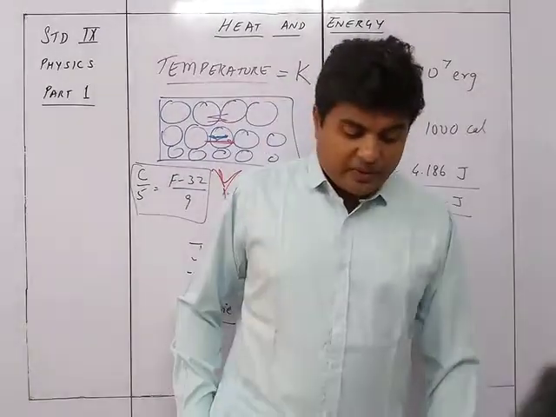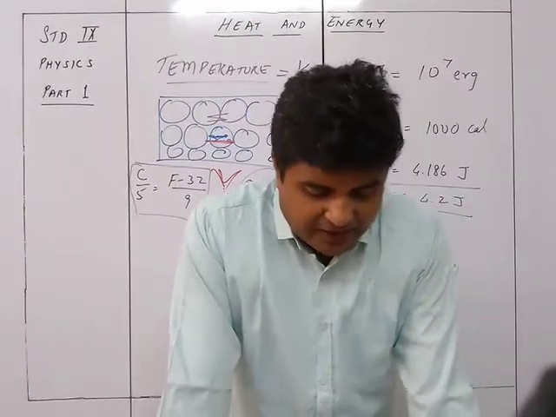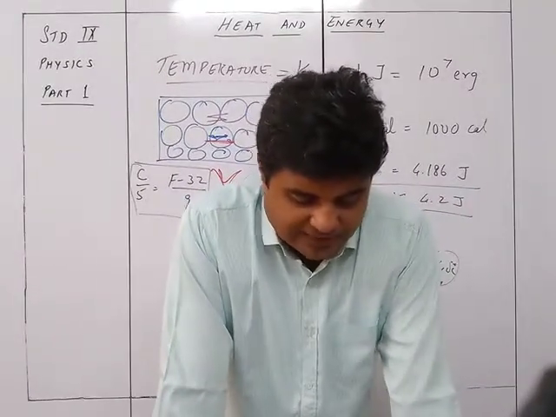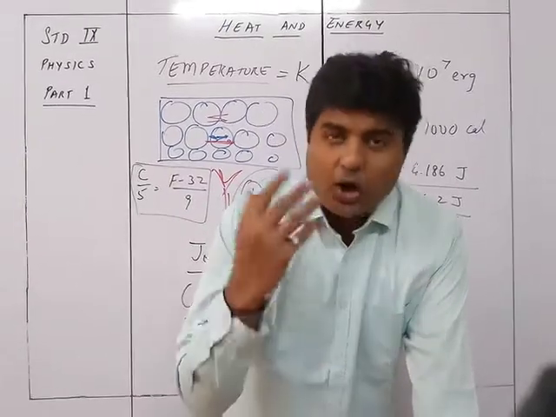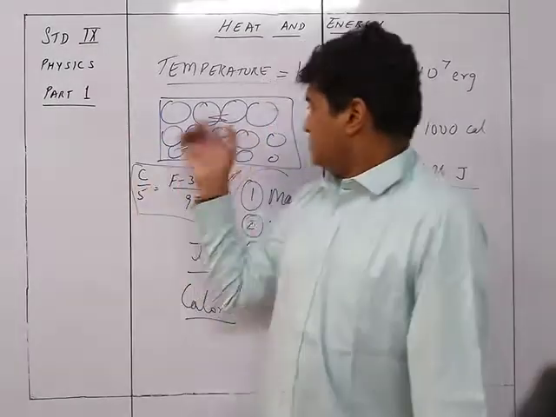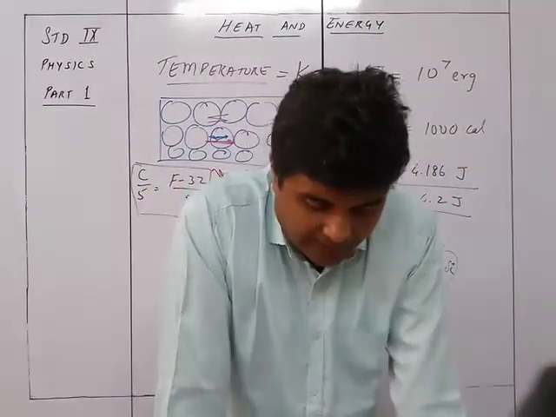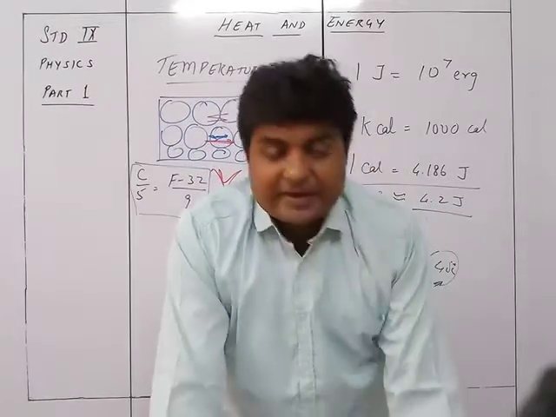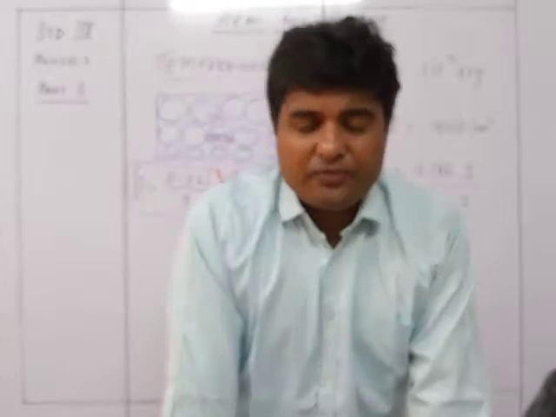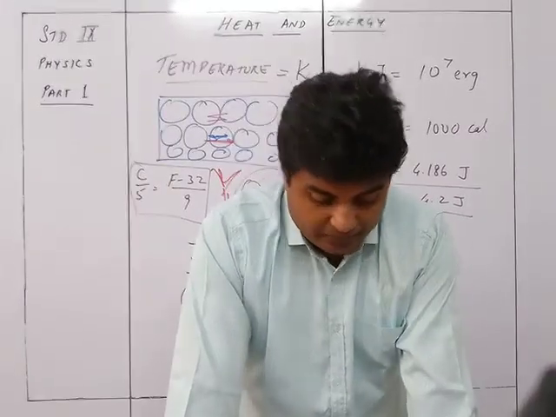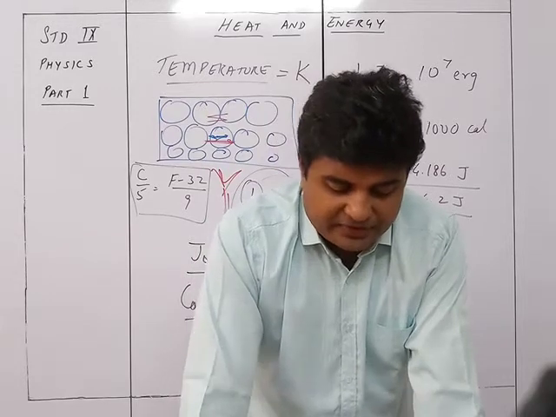So now we have the difference between heat and temperature. Heat is a form of energy obtained due to random motion of the molecules in a substance. So heat is the energy obtained from random molecular motion. And temperature is a quantity which determines the direction of flow of heat on keeping two bodies at different temperatures in contact. The SI unit of heat is joule, the SI unit of temperature is Kelvin.